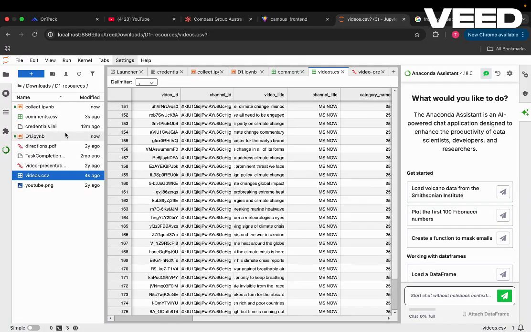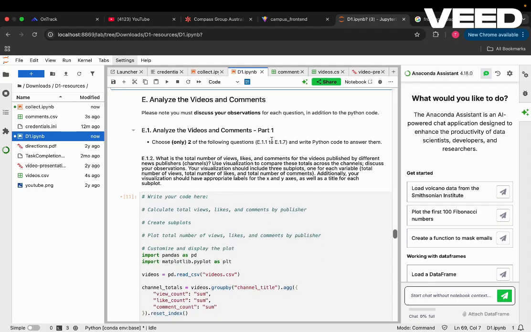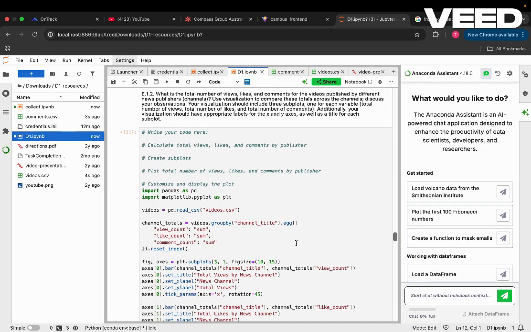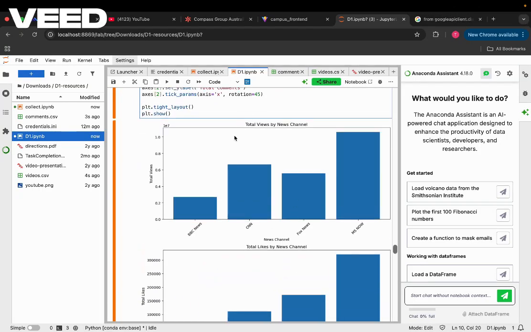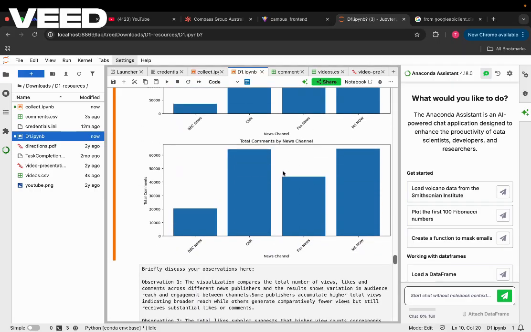store the video details. Moving further to analyzing the videos and comments, we have chosen two questions and we have answered them. The first question asks what is the total number of views, and we have to create visualizations comparing these three things. So we have written the code here, and these are the comparison visualizations. First is the total views by the news channels, second is the total likes by the news channels, and third is the total comments for the news channels.